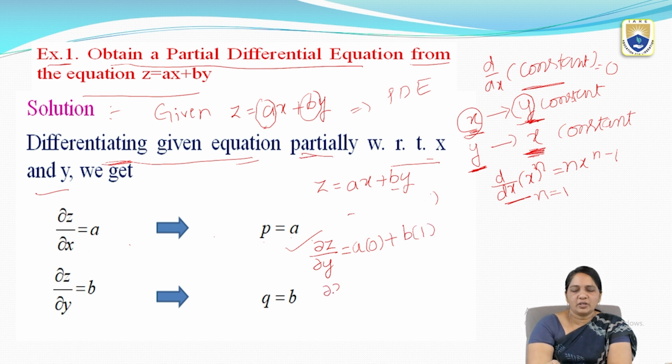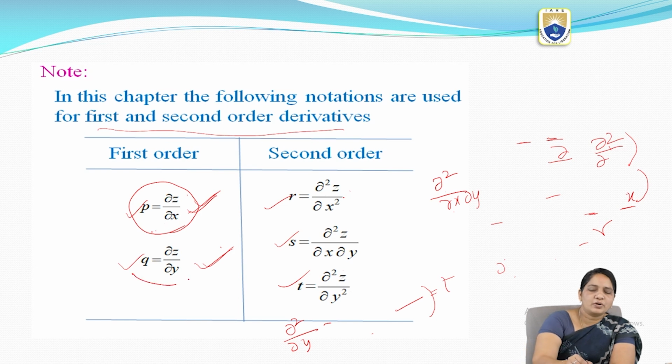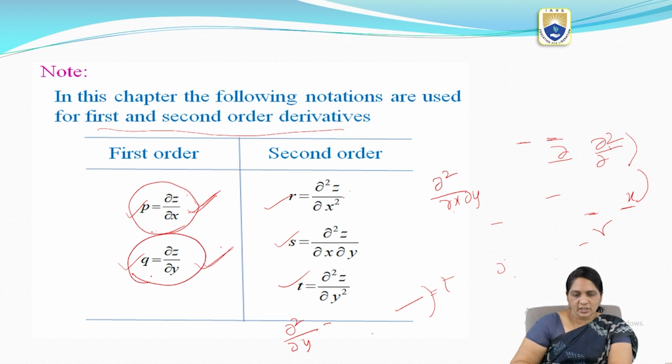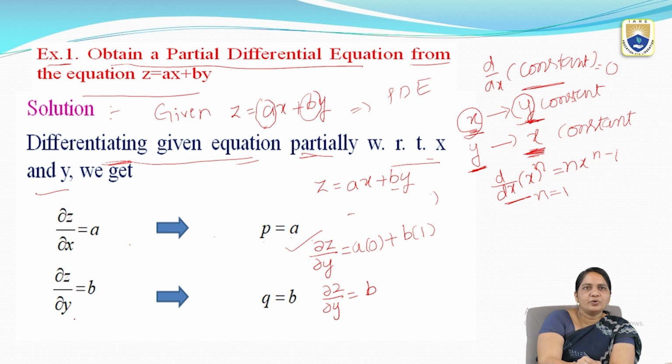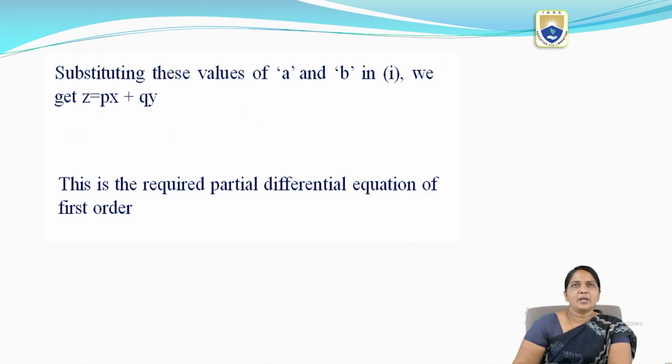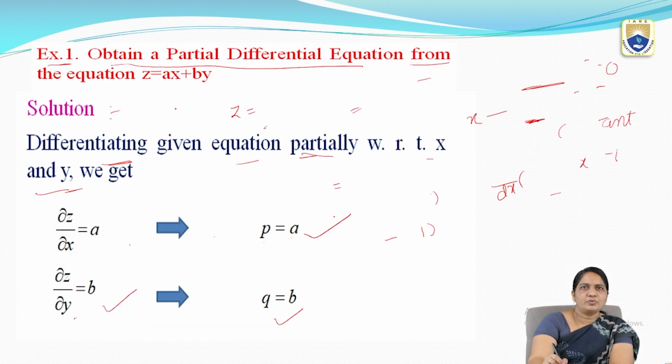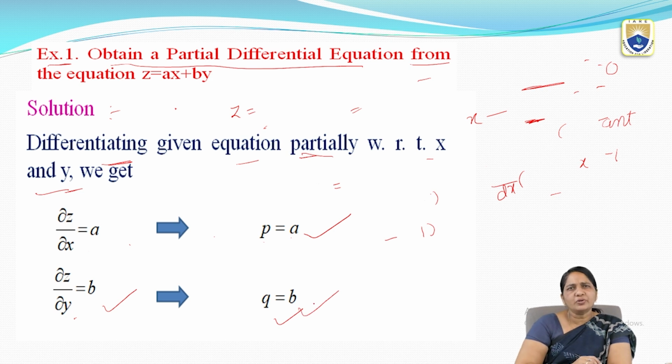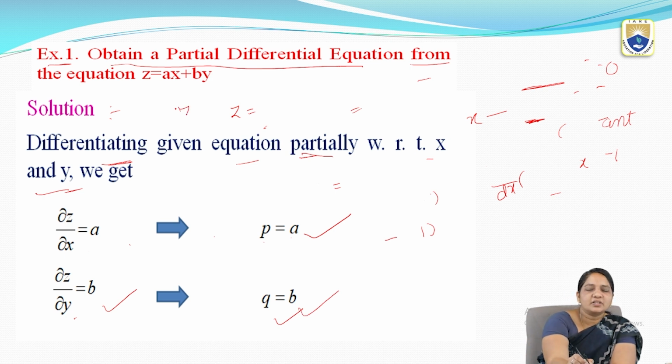So finally I got dou z by dou y equal to b. As per the notations, here q equal to dou z by dou y. So dou z by dou y equal to b, that implies q equal to b. These are the two equations I got after doing the partial differentiation with respect to x and y, and I am going to substitute p equal to a and q equal to b in the equation, that is z equal to ax plus by.